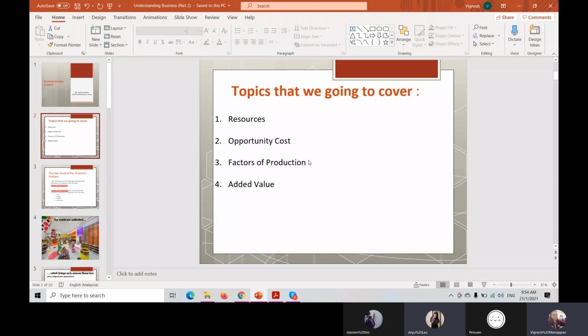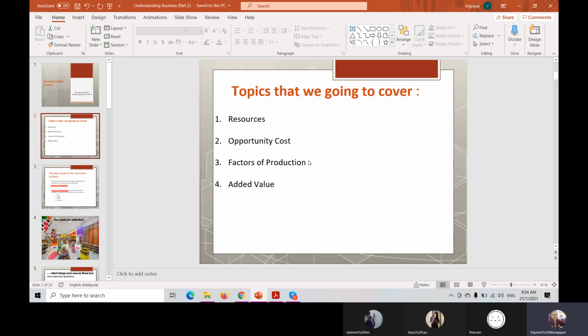What is resources? No. Okay, never mind. We can go for one. What is resources? What is resources? Never mind. You can tell teacher. What is resources? Supply. No.